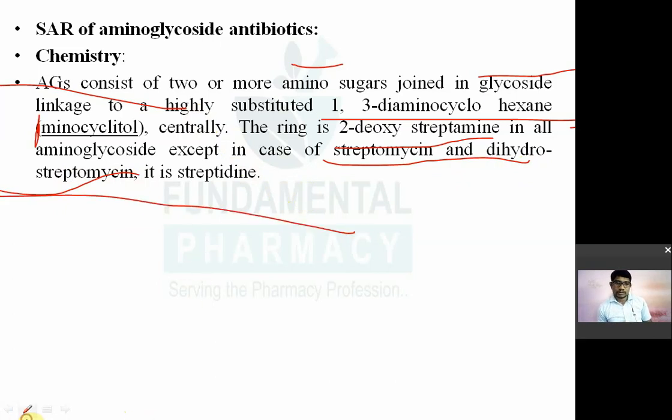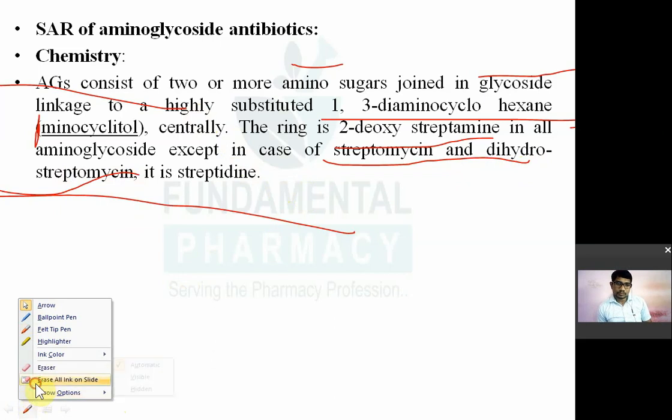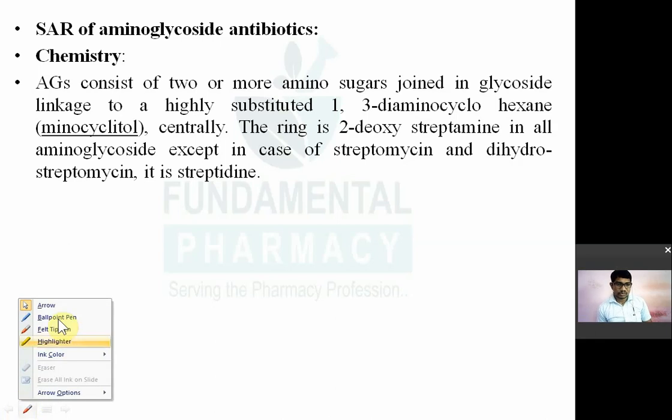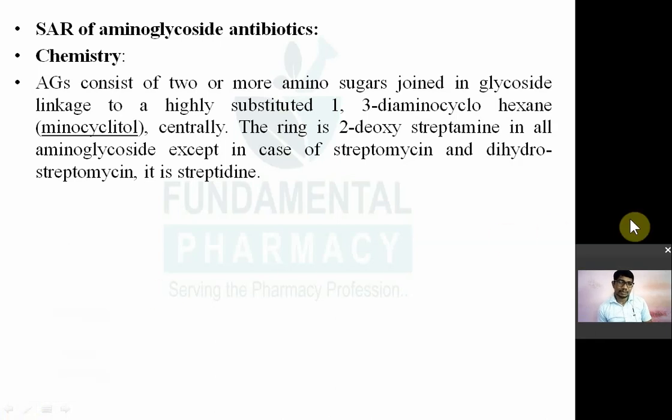इसके ऊपर क्वेश्चन ऑलरेडी बहुत बार आ चुके हैं बिकॉज केमिस्ट्री में ज़्यादा कुछ इंपॉर्टेंट पार्ट है ही नहीं पूछने लायक. So that's why you have to remember this only कि स्ट्रक्चर में क्या क्या फीचर्स है, सार क्या है उसका बस. So aminoglycoside consists of 1 or more amino sugar joined together. Okay, 1 or more amino sugar joined to a highly substituted hexose ring or hexane ring. So highly substituted 1,3-diamino cyclohexane by a glycosidic bond.